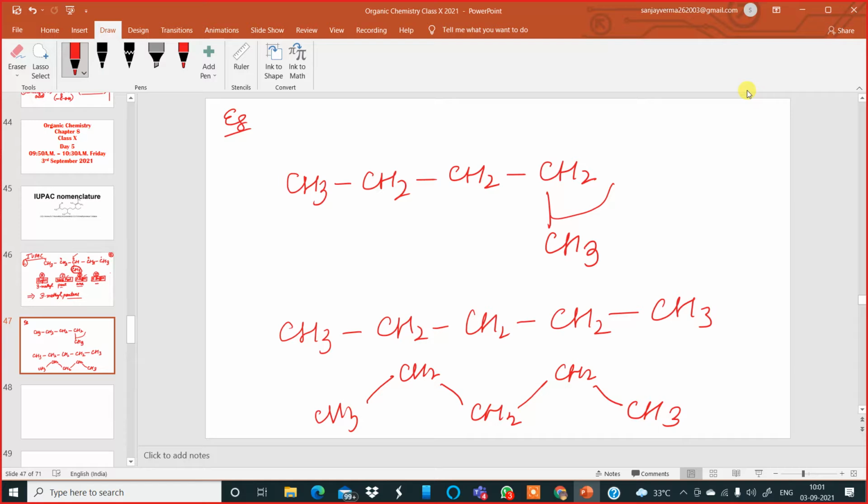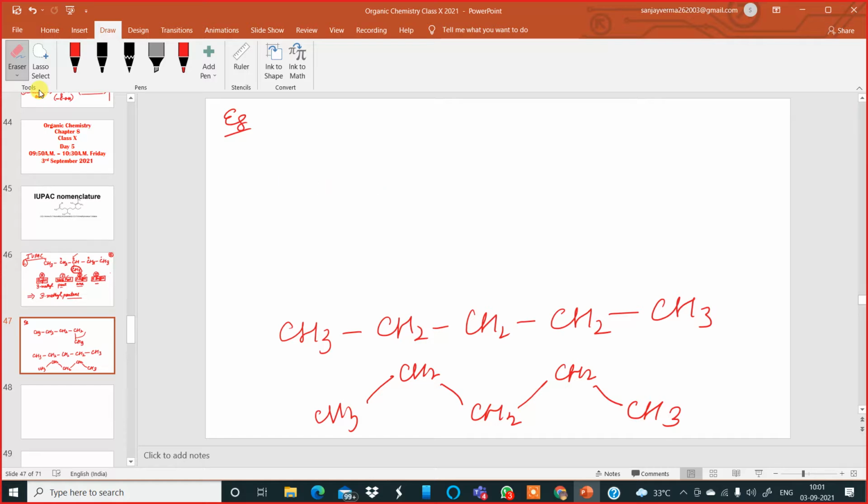Are you getting it? So, what is the number of carbon atoms? 5. The number of carbon atoms is 5. So, from which end will you number? Anywhere. Very good.